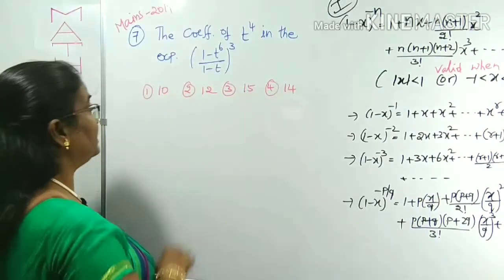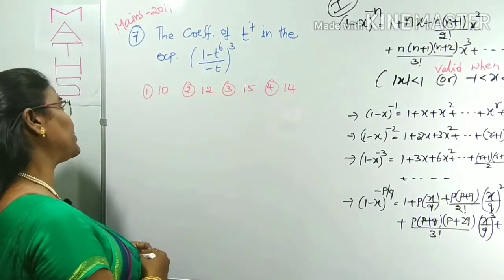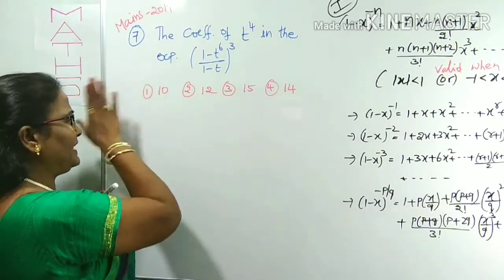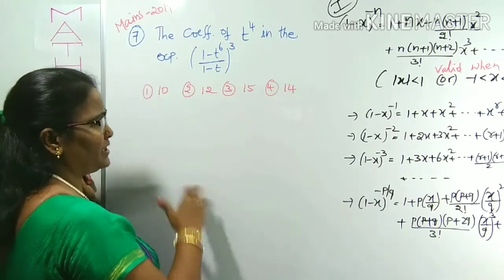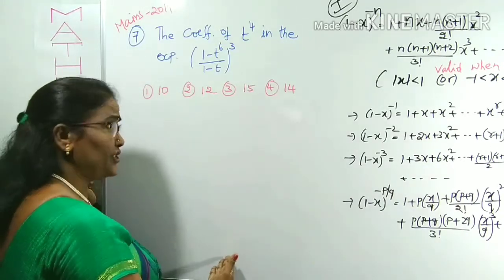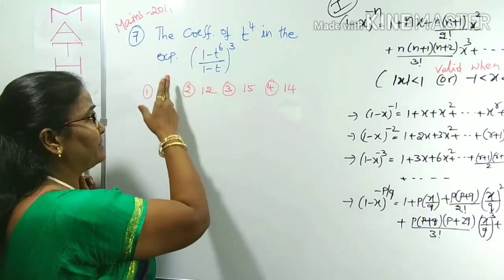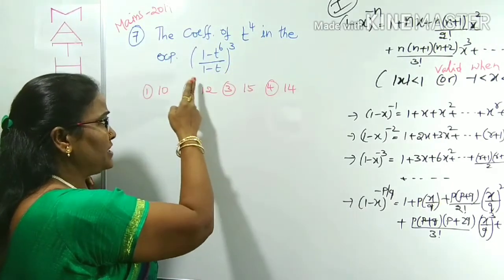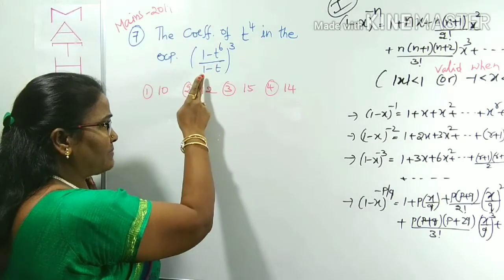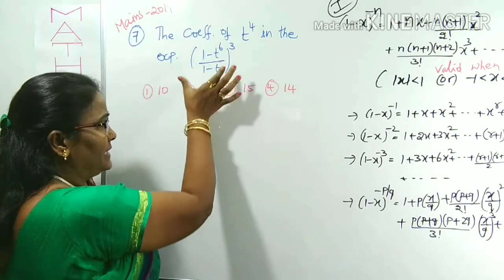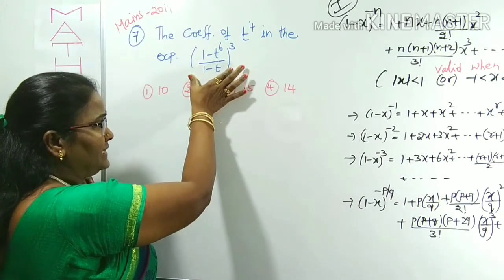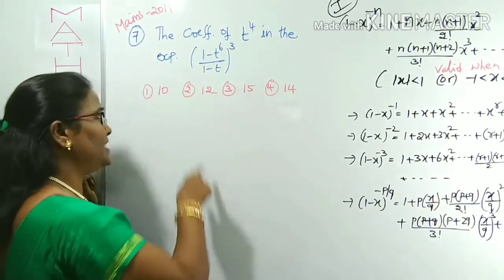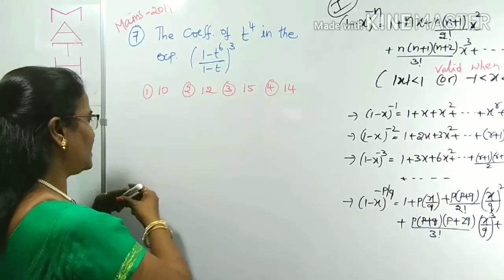Come to question number 7, which is given in Mains 2019. Last it has given. Clearly a very simple question compared to previous questions. Very easy question here. First of all, I'm reading out the question: the coefficient of t power 4 in the expansion (1 minus t power 6) by (1 minus t) whole power 3. From this expansion, we can collect the t power 4 coefficient. For that, I have given options also.